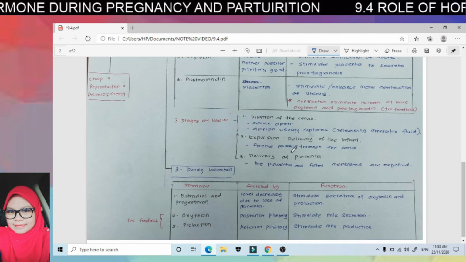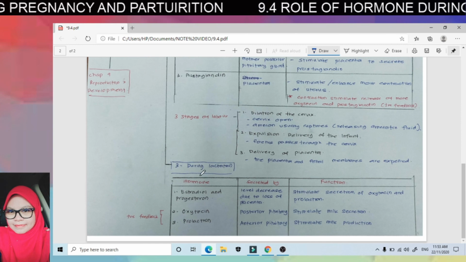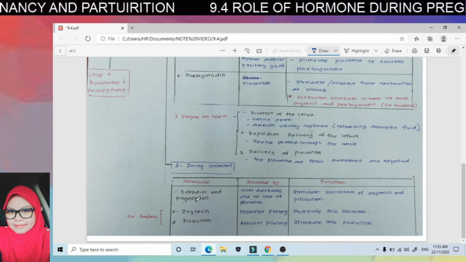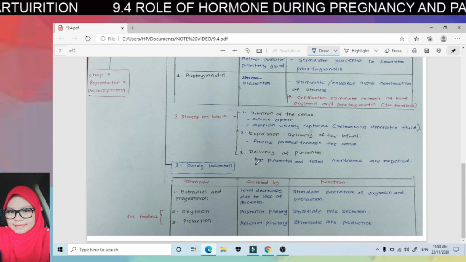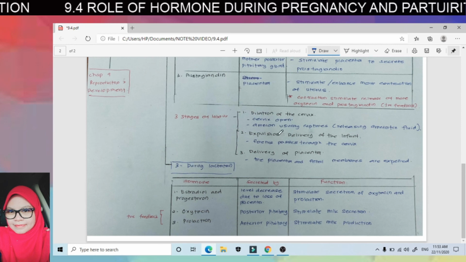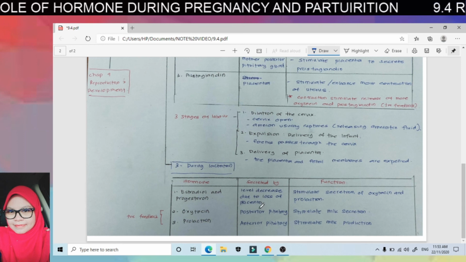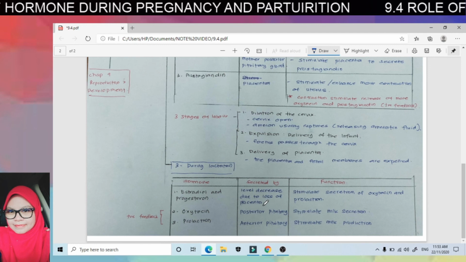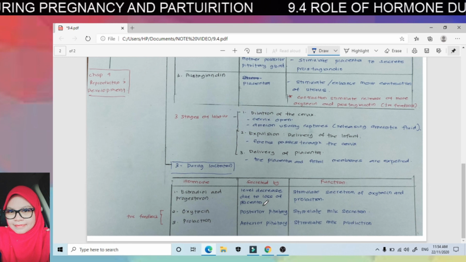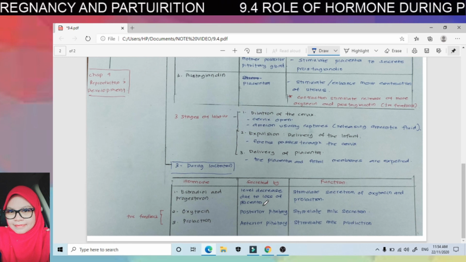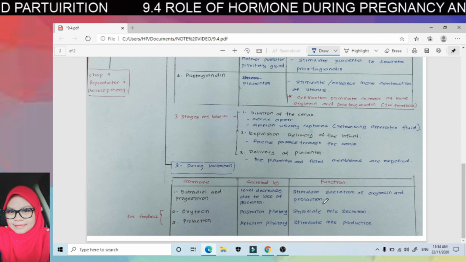Alright, so selepas baby lahir, what happen is lactation. So the role of hormone during lactation involve all these hormones. First, once dah berlakunya labor process, berlakunya birth process, this estradiol and progesterone level is very low because loss of placenta. Tak ada lagi dah placenta. Placenta dah keluar. So waktu ini level dia sangat-sangat rendah. Bila levelnya sangat rendah, they may stimulate secretion of oxytocin and prolactin.